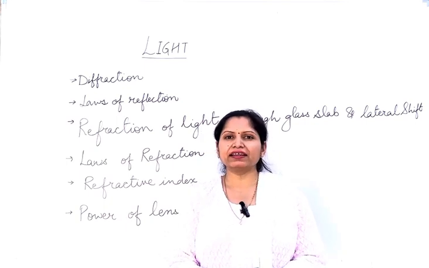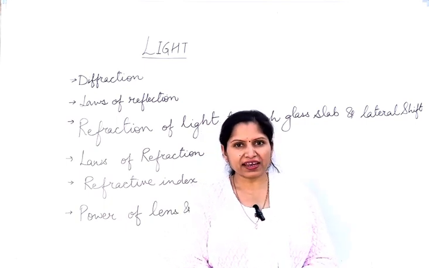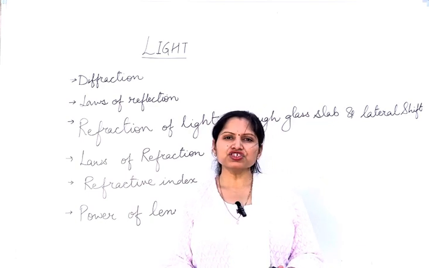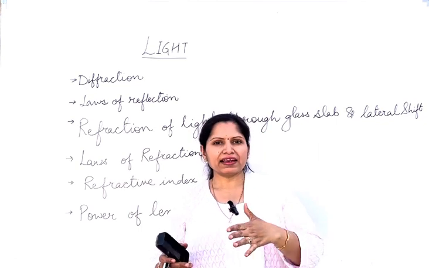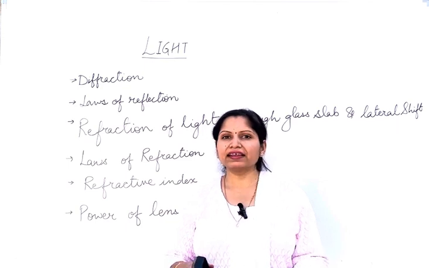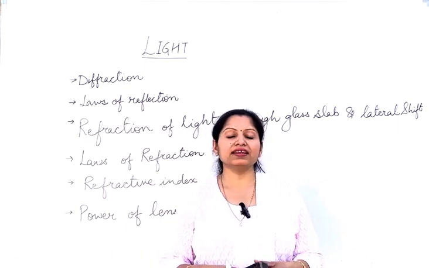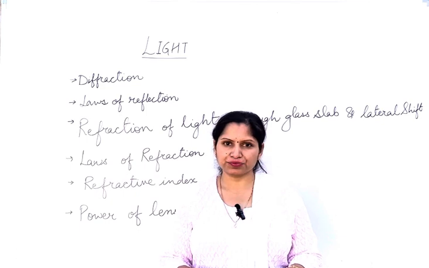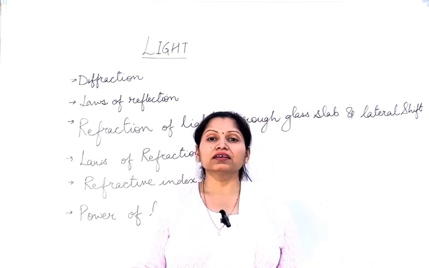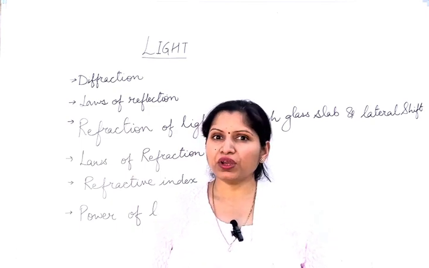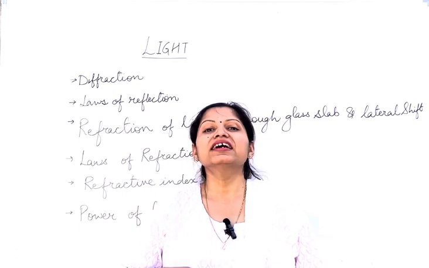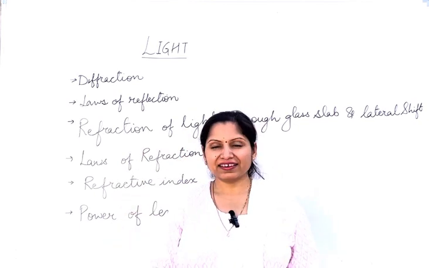Earlier it was believed that light travels only in a straight line, and that is why it can cast a shadow. Casting a shadow shows the straight-line pathway behavior of light, that it has a particle nature. But later it was proved that light has a dual nature, it has wave nature also, which was proved by the quantum theory of light, and you will be studying that in your higher classes.